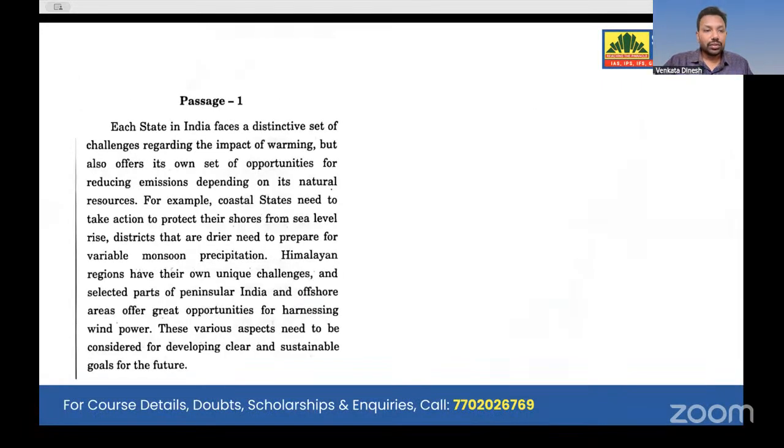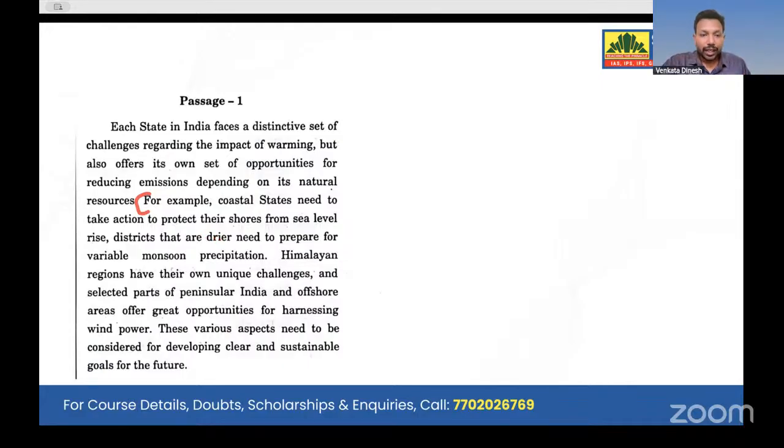Now we have one more question saying that each state in India faces a distinctive set of challenges regarding the impact of warming, but it also talks about coastal states, what happens to the coastal states, right? And he gives an example. This is an example. This is where you make a mistake. The central idea of the passage is different. The substantial example is different, right? Because in the options they talked about examples as a central issue.